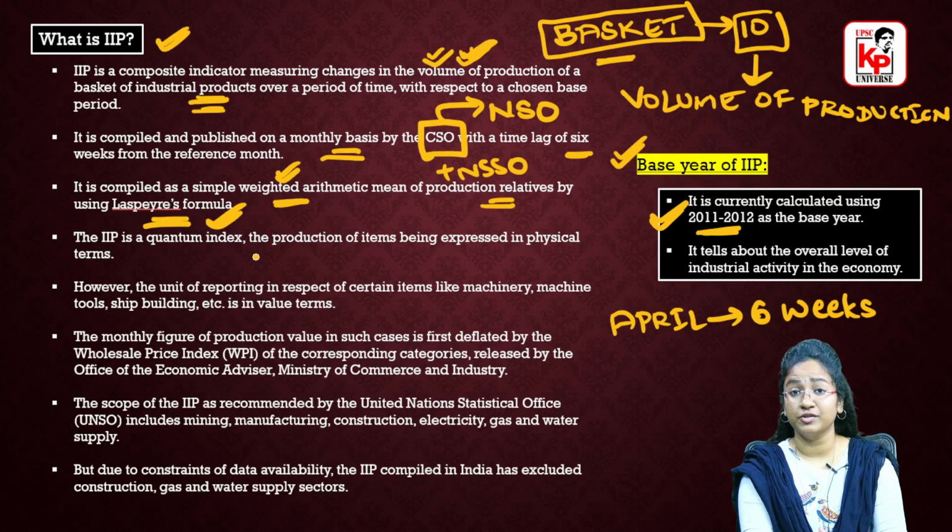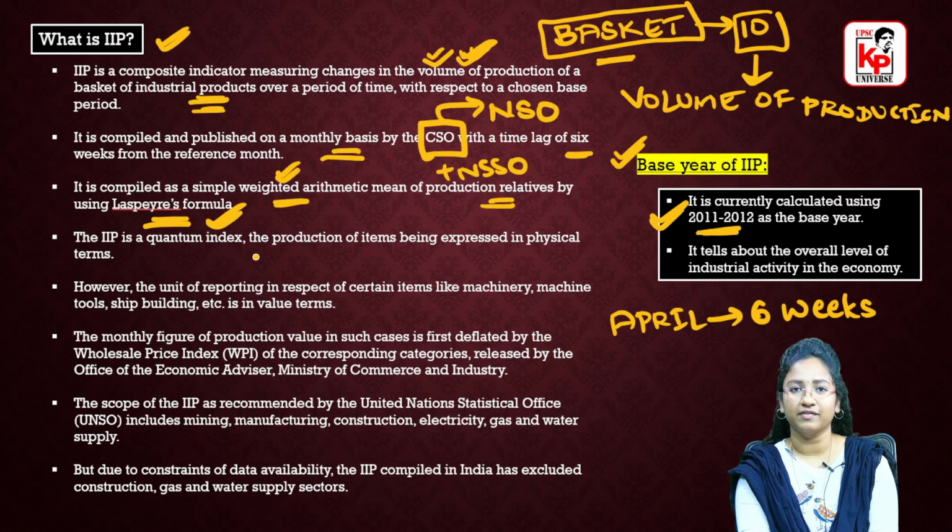As we have discussed already, the Laspeyres formula is one more important point that you have to remember. It compares the consumer price index of the base year with the current year, and in case of IIP, we are considering the volume of production. How much volume of production of this basket of industrial products has been done in the base year, and how much in the current year? This would be compared and published on a monthly basis, with a lag of 6 weeks or 1.5 months. So these are the basic details that you have to remember regarding IIP.